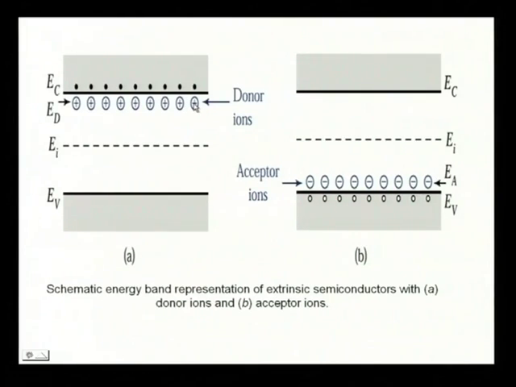Remember that these are the phosphorus or arsenic or antimony. So, when they have liberated one electron to the crystal lattice, they became ionized and positively charged obviously. So, this positively charged means it has liberated one electron.